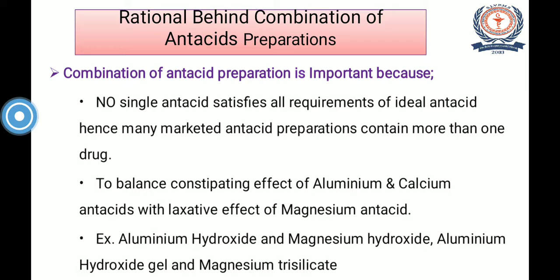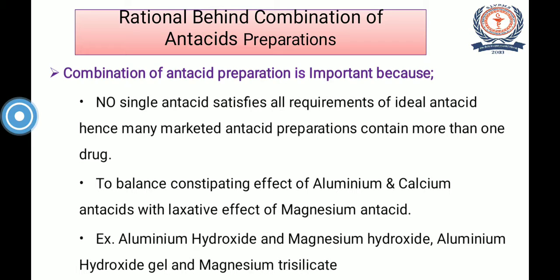Then we have discussed so many non-absorbable types of antacid preparations. Some of these antacids cause a constipating effect, and some cause a laxative effect. So as to balance the constipating effect of aluminum and calcium containing antacids with the laxative effect of magnesium antacids, the antacid preparations are given in combination.